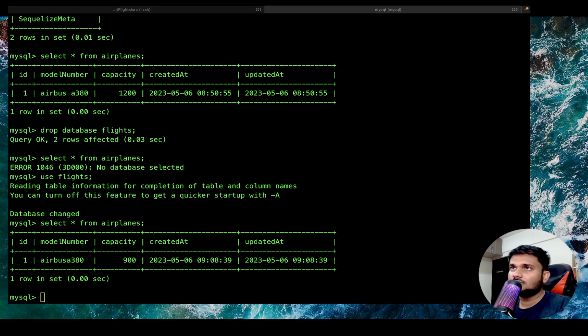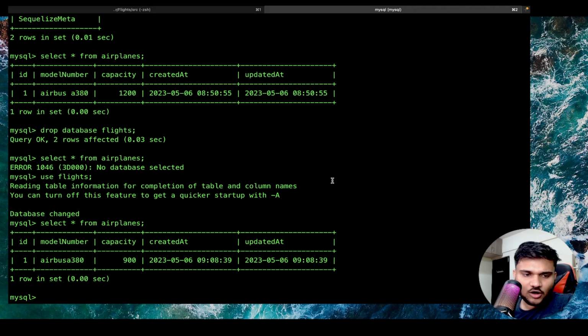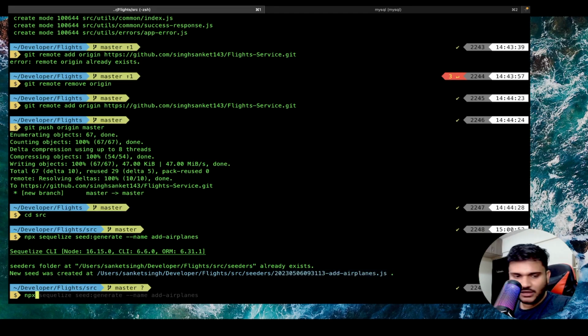Airbus models. A340 is also there. Let's add a seat for A340. Okay, cool. Now, how can you add a seat? You can just do npx sequelize db colon seed colon all. So whatever are the seed files, all of the seed files will be applied on the corresponding database.